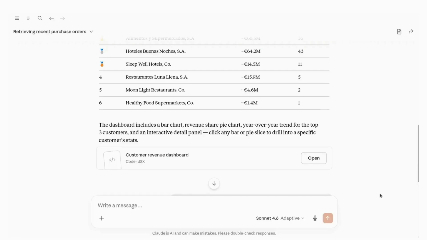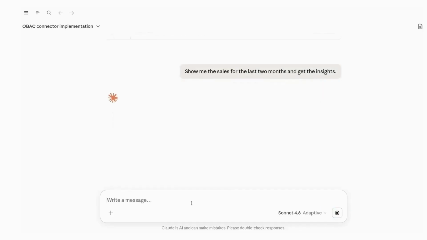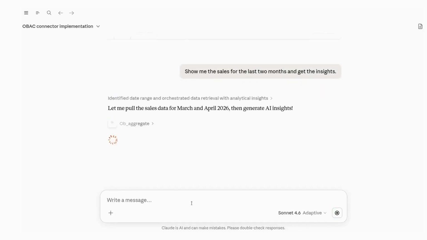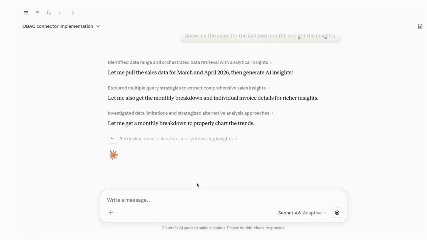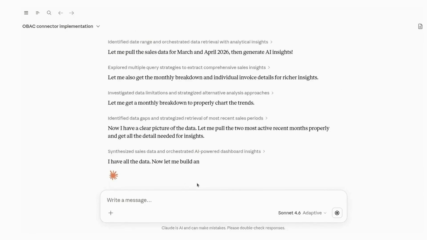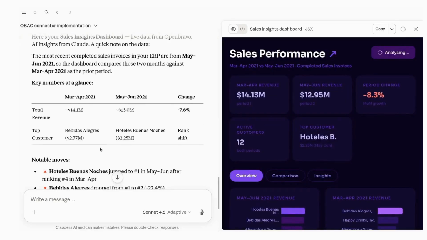Now, a different challenge. The sales team needed to know where things stood, but pulling the data meant waiting on reports, chasing the right person, or spending an hour in spreadsheets nobody had time for. So they just asked, "Show me the sales for the last 2 months and get the insights." And here you go.